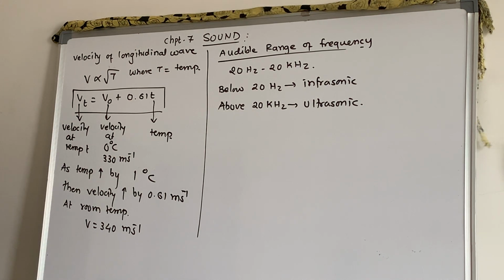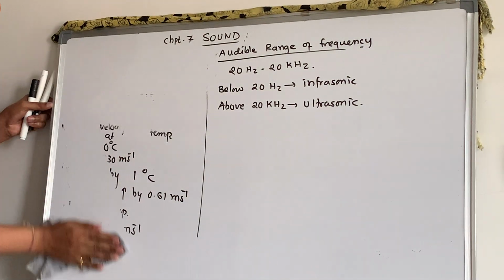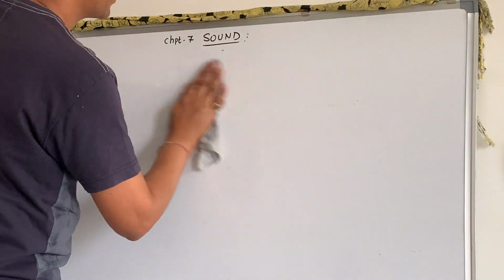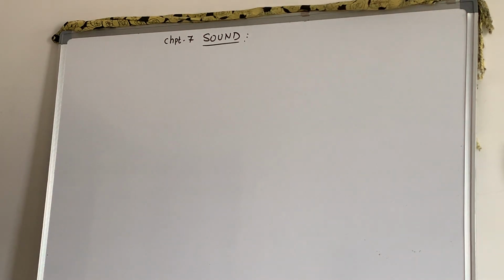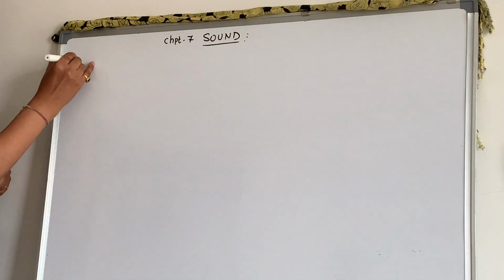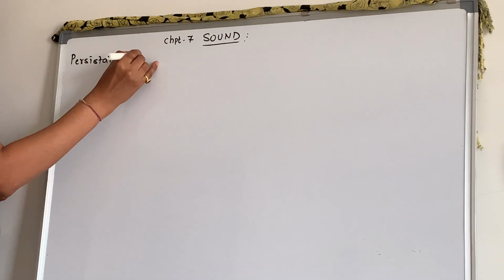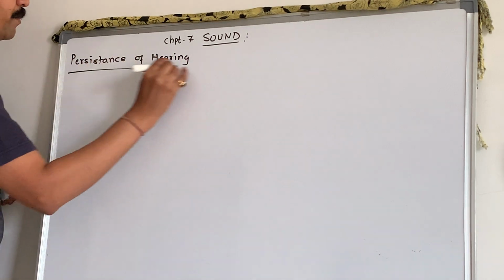Now we will go with the next part of this chapter. From here onwards it is your 10th standard cutoff. Check. Here first we'll go to the term called persistence of hearing. What do you mean by this?